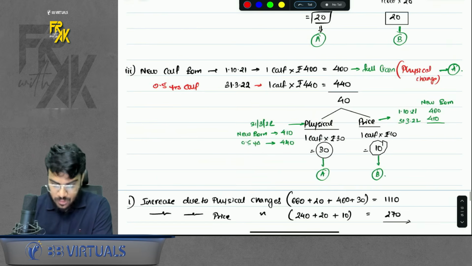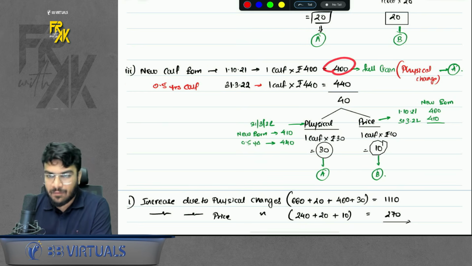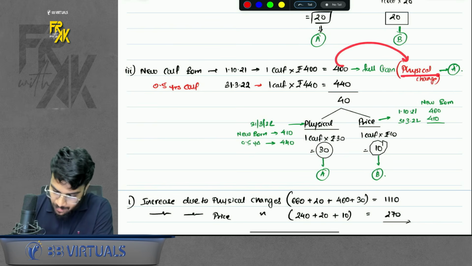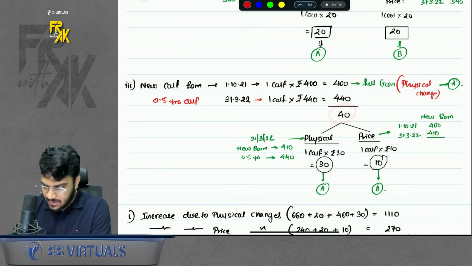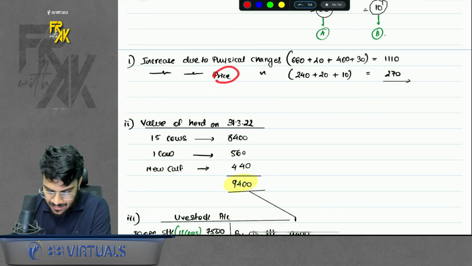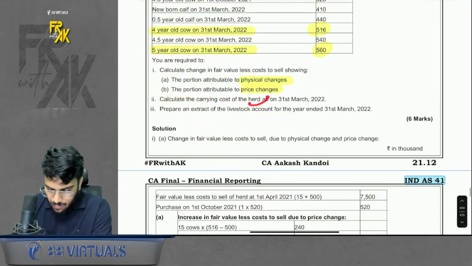And for the new calf also, one point is important. Whenever a new calf is born, whatever the value is on day 1, that full value is gained for you. That full value you will have to allot in physical change only. Okay, then of course whatever is the increase on year end as well, allot into physical and price change. So I just gave a summary of total physical changes in all the 3 cases and total price changes in all the 3 cases.